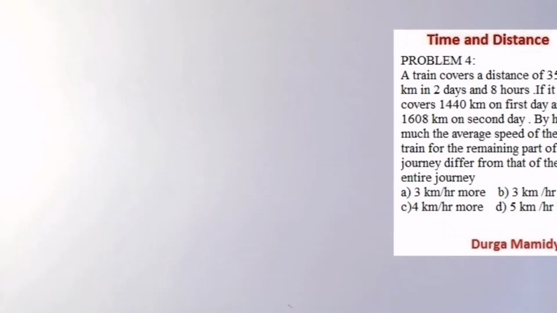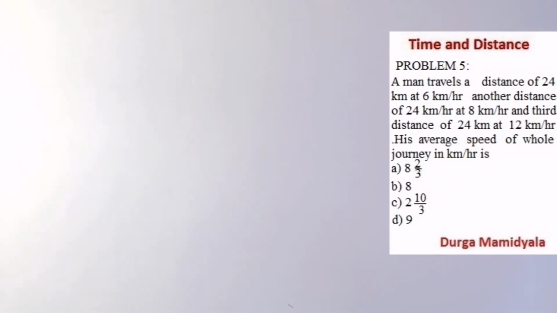So the next question is, a man travels a distance of 24 kilometer at 6 kilometer per hour, another distance of 24 kilometer at 8 kilometer per hour, and a third distance of 24 kilometer at 12 kilometer per hour. Then the average speed for the whole journey.